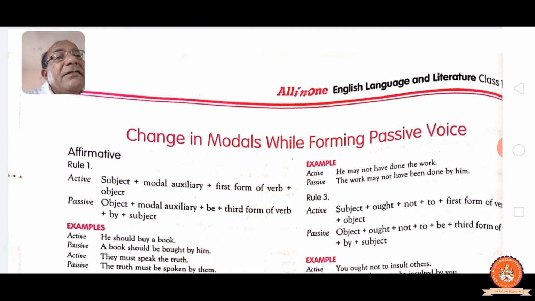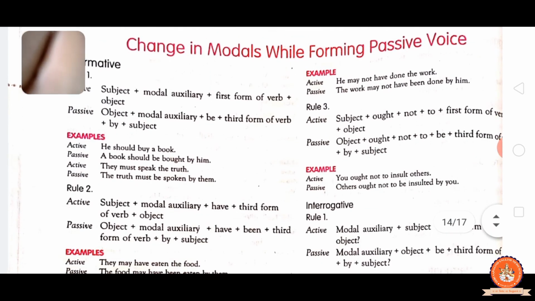He may not have done the work. The work may not have been done by him. See, subject ought not to, first form, object. Object plus ought not to be, past participle, by and subject. You ought not to insult others. Others ought not to be insulted by you. See, be we have to add in past participle.